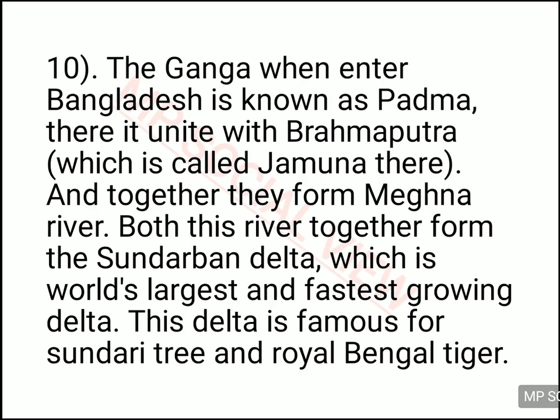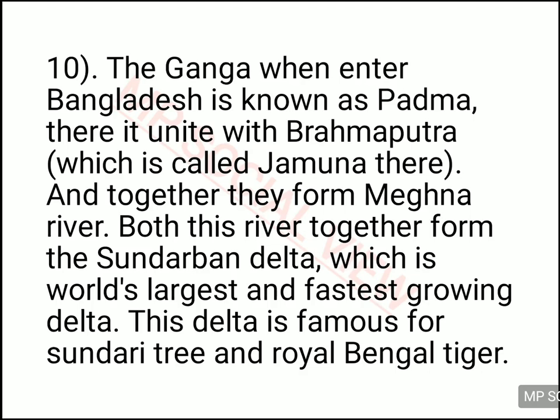And this Meghna river is actually famous for making the Sundarban Delta, which is the largest and fastest growing delta of the world. And this delta region is also famous for the Sundri tree and also for the Royal Bengal tigers. So the delta I explained to you earlier. Delta is a triangular shape of a river.